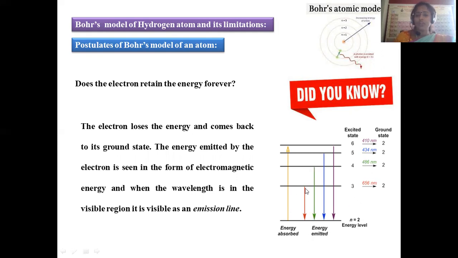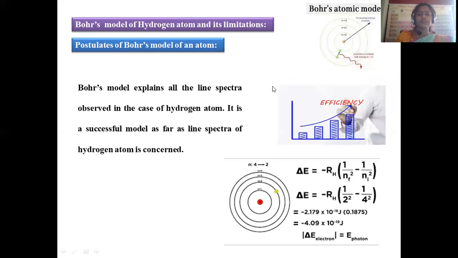When it moves from the third to the second level, it is a very small distance, so here 656 nanometers is involved. All these are measured in terms of wavelength. So while coming back from the excited to the ground state, it participates in the emission spectra. If it is in the visible region, you can observe the bright lines in the line spectrum. That is characteristic of a hydrogen atom, so you can easily distinguish hydrogen from any other element.